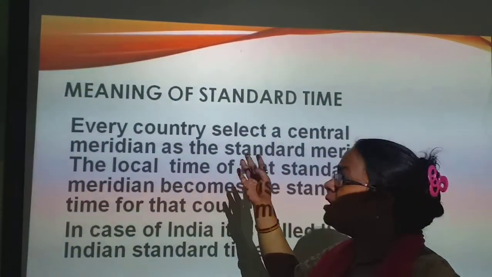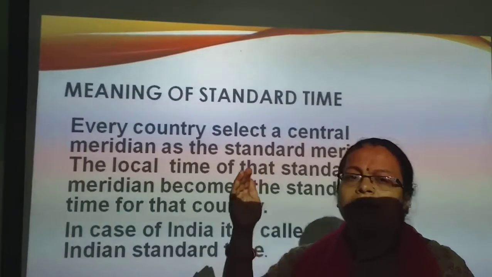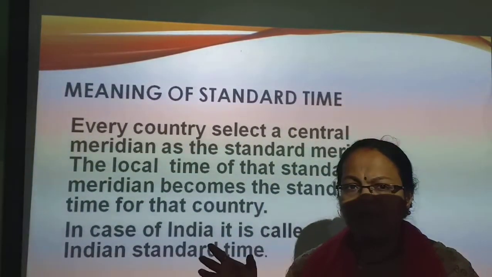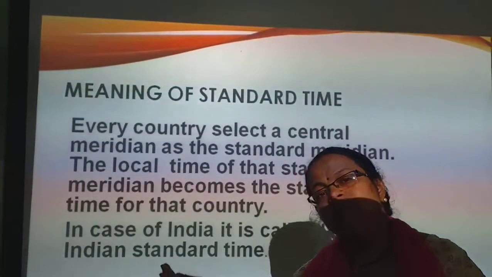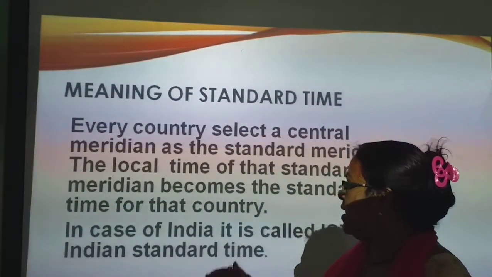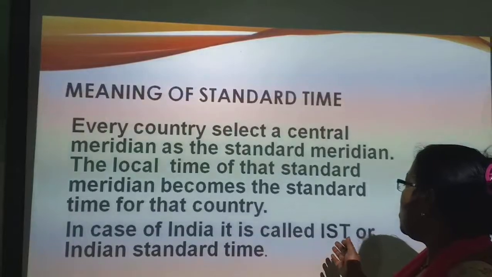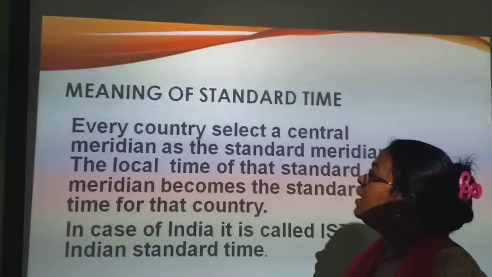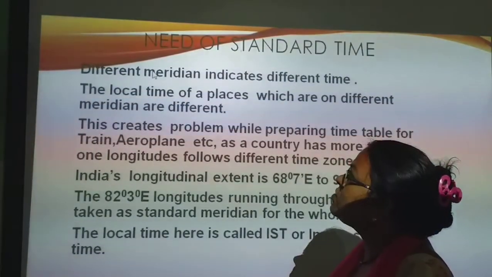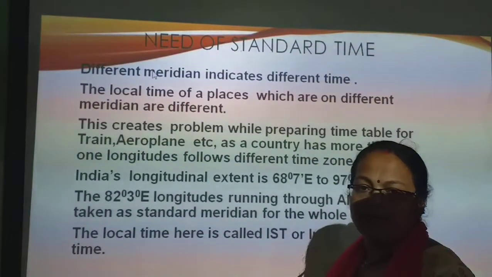Understood? The meridian which the country selects as the standard or central meridian, that meridian time is known as standard time. In case of India, it is called IST or Indian Standard Time, children. So in our country India, it is called Indian Standard Time.